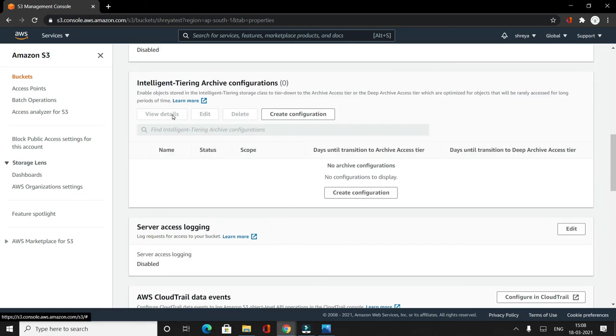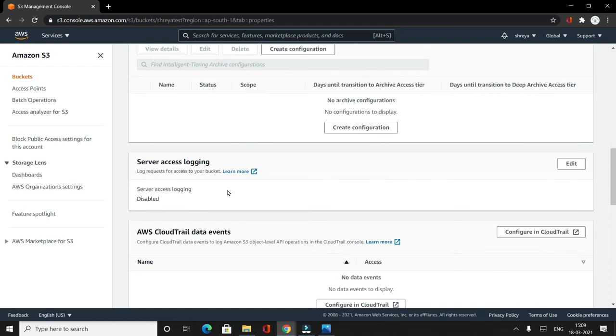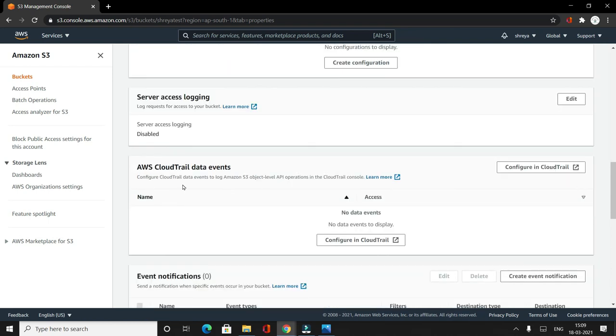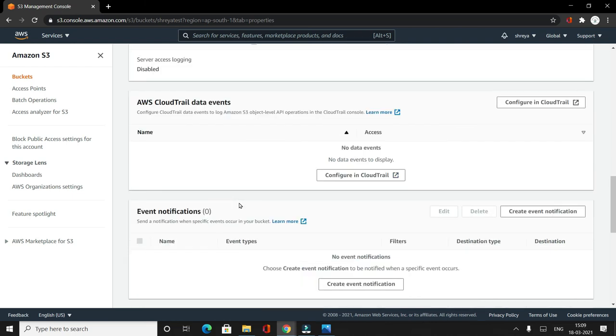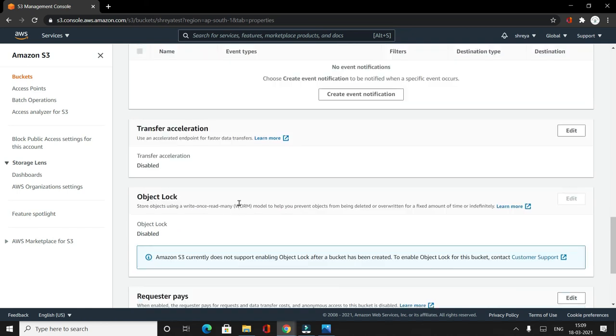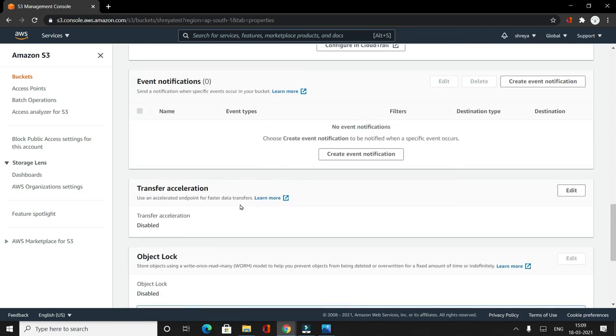If you want, you can now enable intelligent tiering, which will help in moving objects from one class to another. You can also configure AWS CloudTrail events, which will track the whole access pattern. Any API level access that you make to the object will be tracked here. So it shows all the properties that are available.